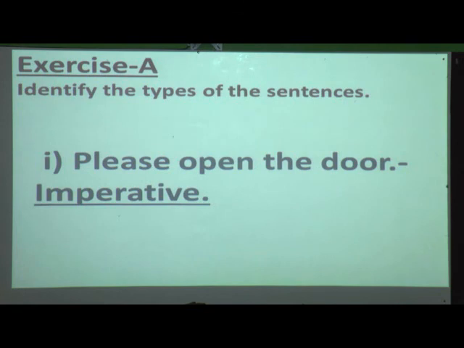Write over there imperative. The spelling is in your book itself on the top. Now for the time being you can write IMP. Afterwards you can complete it. Okay. Now we will move on to the second example.